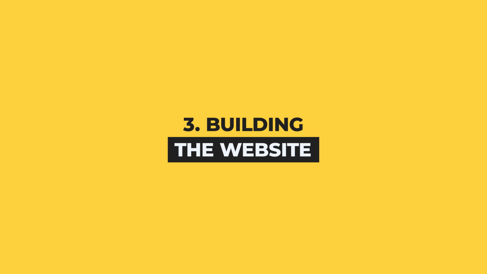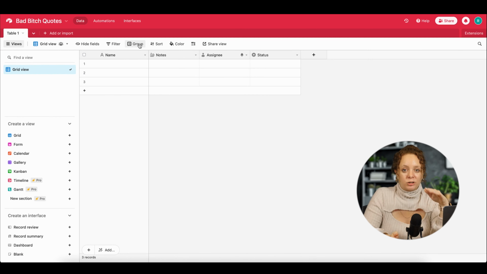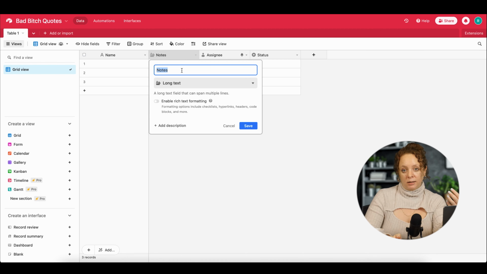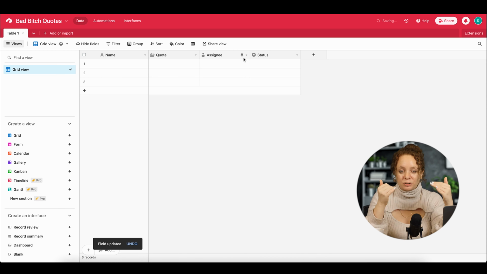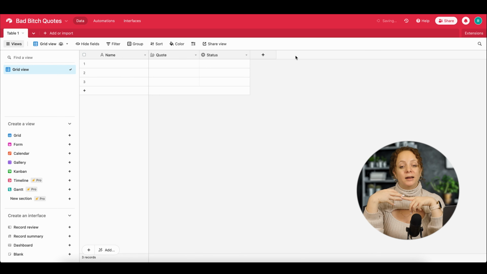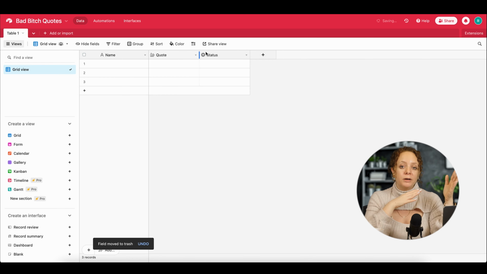Let's move on to the third part, building the website. So when you create a Softr project, you have to connect it to a data source, and their recommended data source is Airtable. I went ahead with their recommendation, even though I knew nothing about either one of them, and created a base in Airtable. It's really very intuitive to use. There are a lot of advanced features that I had to Google, but the basic stuff, just creating a table, creating the fields, adding the data, was really very simple and easy.